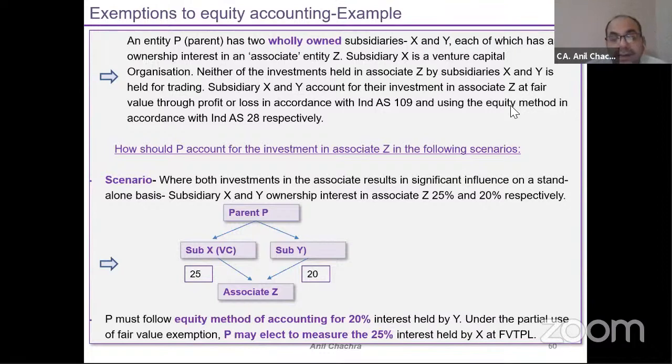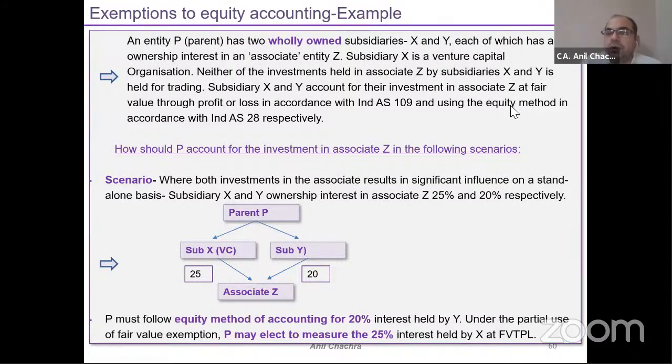And entity X and entity Y have further invested in associates, with 25% and 20% shareholding. Subsidiary X is an investment entity, a venture capital organization, and this investment entity has further invested in the associate. So how would the associate accounting or the equity method get applied considering this situation?